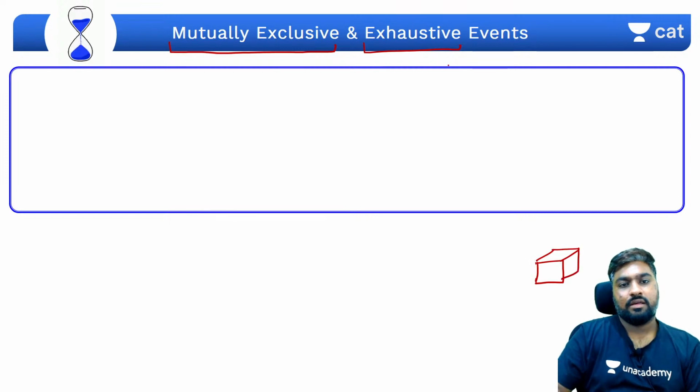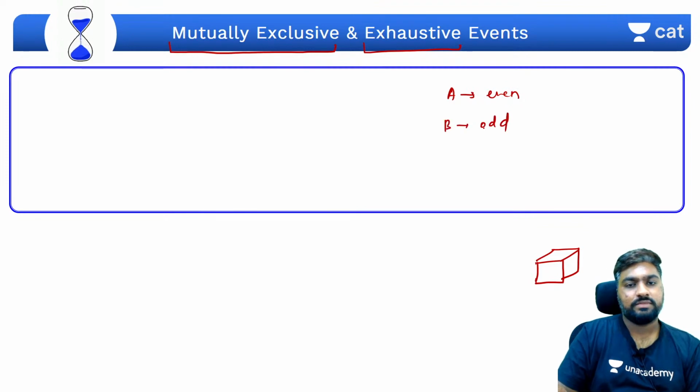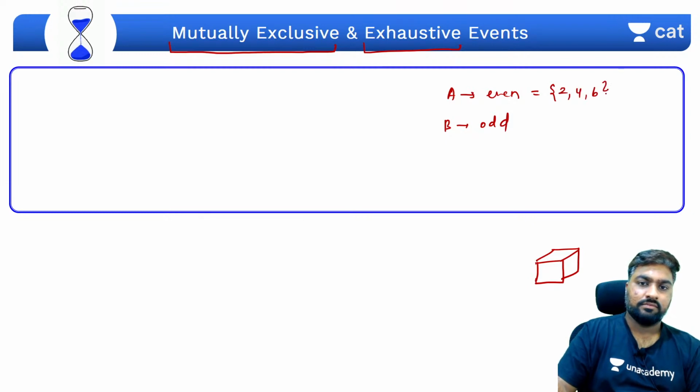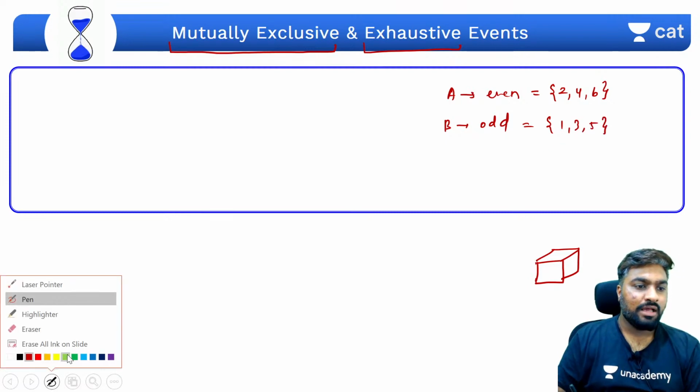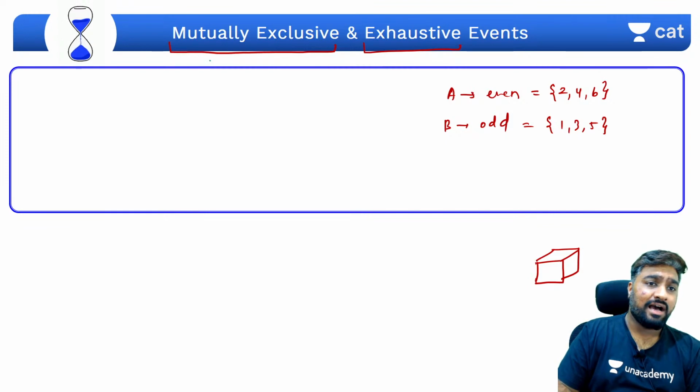A is a set of even terms, B is a set of odd terms. Even में क्या क्या है? 2, 4, 6. Odd में क्या क्या है? 1, 3, 5.